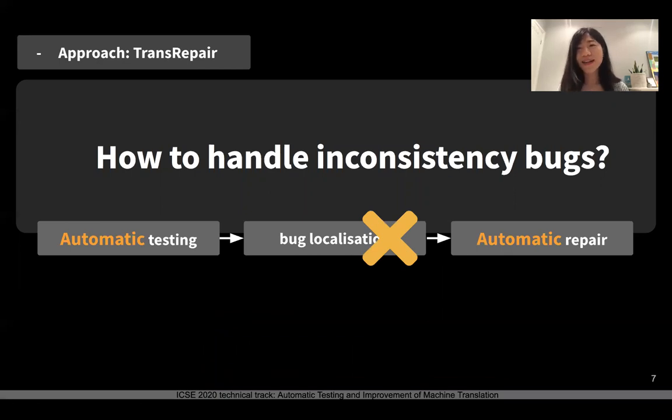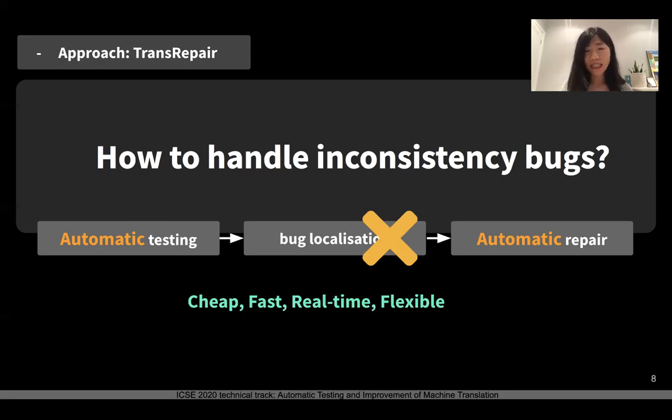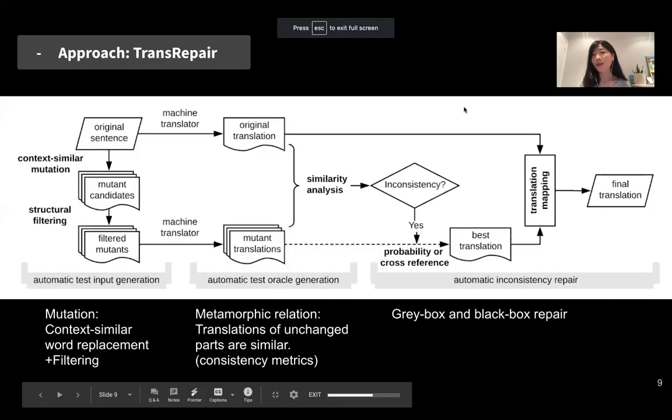So to tackle these challenges, in this paper we propose an automatic testing and repair method for machine translation. And this method does not need bug localization. It is cheap, fast, real-time, and flexible. So how did we do this?